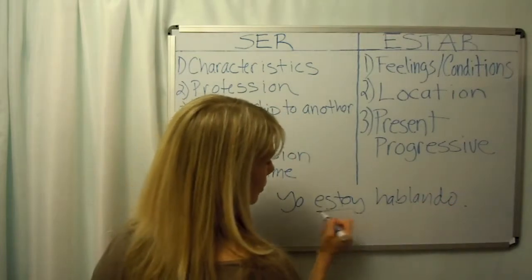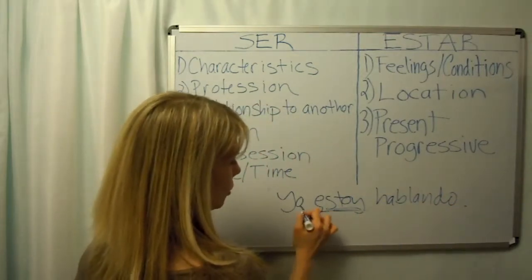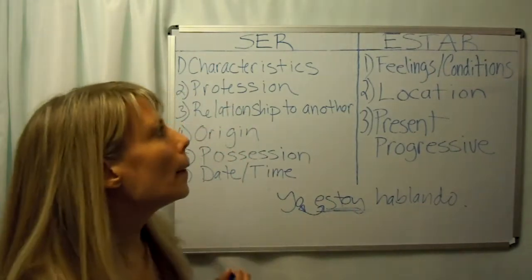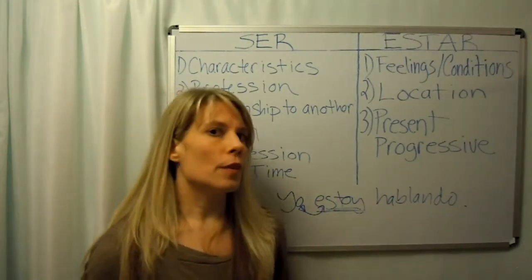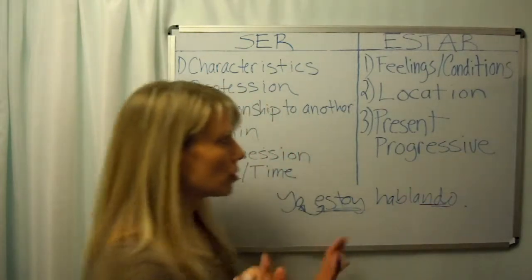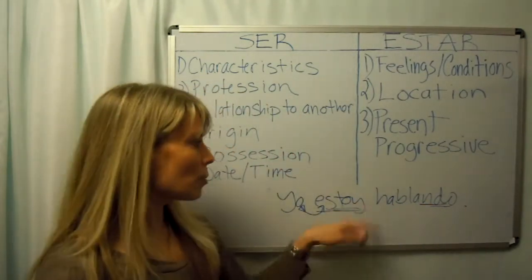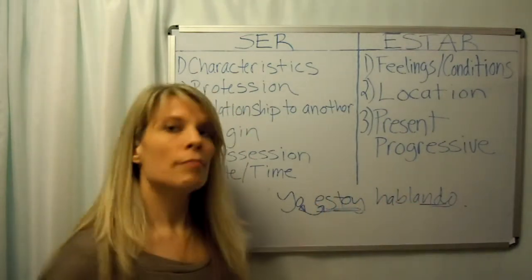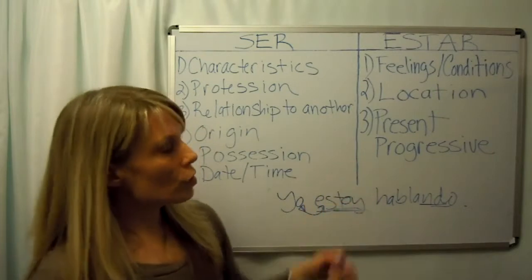Okay, and here's my estar, and notice that it matches up with yo. I just want to again point out the conjugation here. And as you might remember in forming the present progressive, we have that -ando at the end. That's another whole lesson, but you guys probably do remember it. The literal translation here is I am talking. So those are our uses for estar.